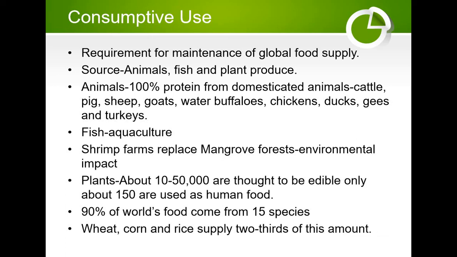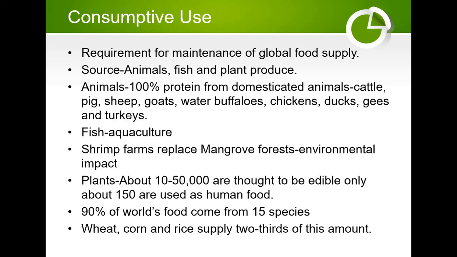Shrimp farms replace mangrove forests, and they have a serious environmental impact too. And when we consider plants, only a very small proportion of the world's plants have been used for food on a large scale. About 10 to 50,000 are thought to be edible, but only about 150 are used as human food.